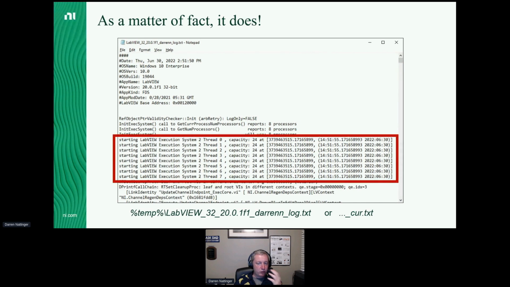And one of the really curious things I found in this file was that it added a line every time a new thread was started up in a LabVIEW execution system. And goodness gracious, every one of those execution systems has a thread capacity of 24. 24 is the exact number of DAC actors that were being spun up and causing an issue. Well, what in the world is this stuff talking about, okay?